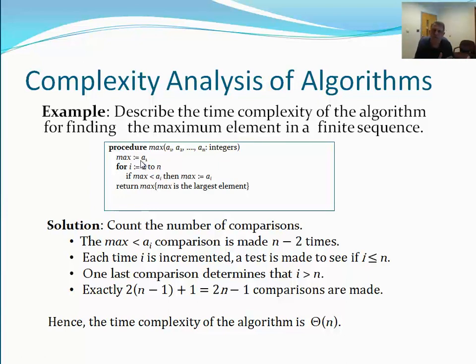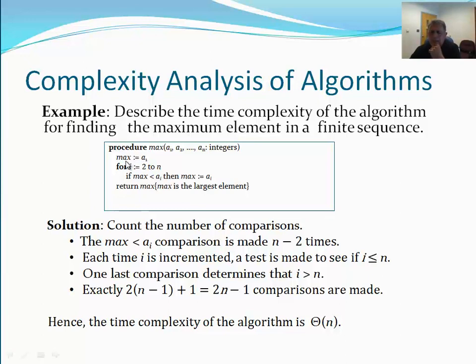Once I know the function, like if I'm coming up with an equation, a polynomial, then I know the highest order in that function, the highest power number, is the order that it is going to grow. And here, basically, we are trying to count the number of comparisons.